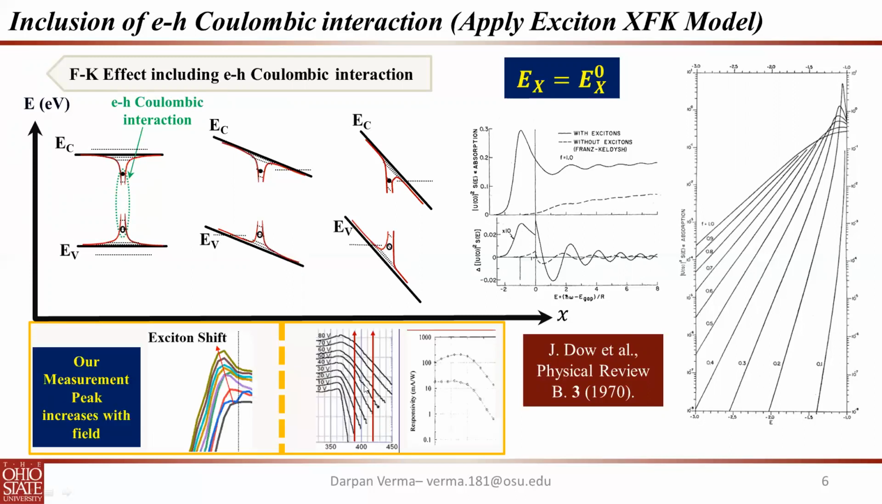However, in gallium nitride, we saw that the peak increases. Even in the other cases of the photoresponsivities, we see the same thing. There is a peak which keeps on increasing, and there is a peak which keeps on increasing in this case as well.